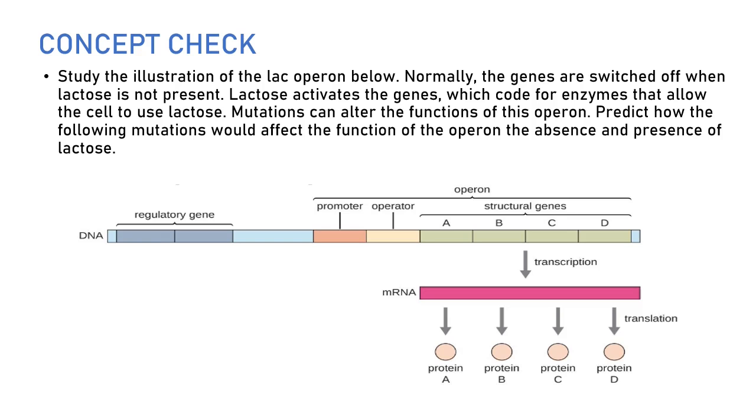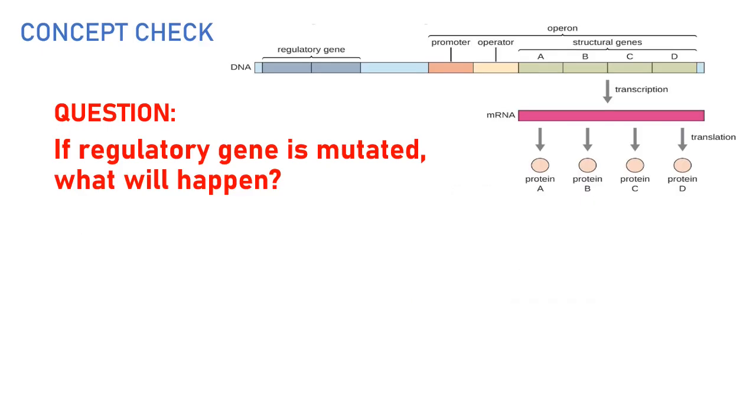Given the following operon, you have the structural genes, the operator, the promoter, and the regulatory gene. What if there would be certain mutations on these parts of the operon? You'll be asked, what would be the result of this? Will the lactose operon be always turned on, or will it always be turned off? So let's look at some of the questions.